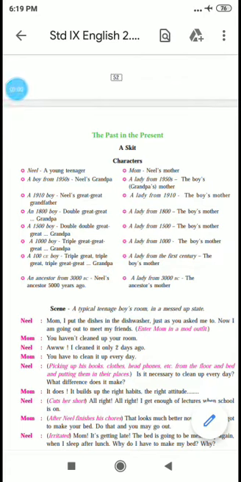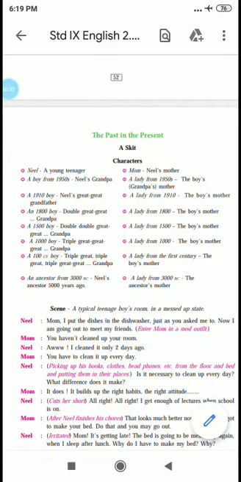Hello, children. We'll start with the English lesson 2.6, the past and the present. It's all about the cleaning of a room by a boy. The boy is not so interested in cleaning the room, so the mother gives him many examples of ancestors, also very long-back ancestors. It's all about making us understand that we have to maintain cleanliness. It's in a dialogue form and we'll go through it.